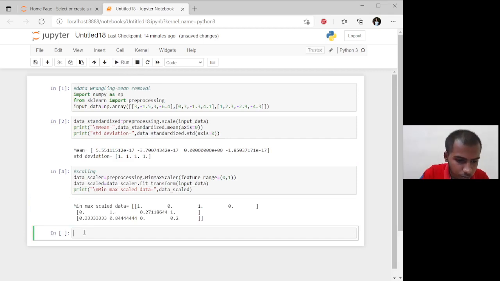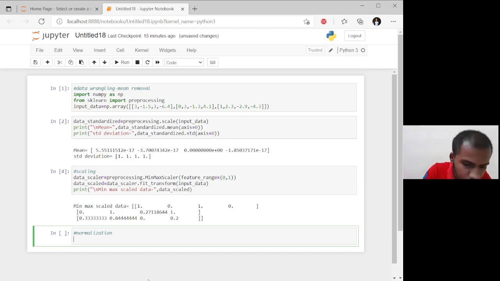Then our next operation is normalization. In normalization, data is converted to lie between the given range 0 and 1. Normalization makes data scale free.